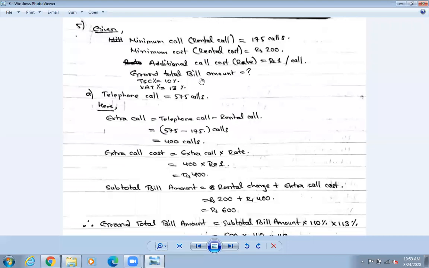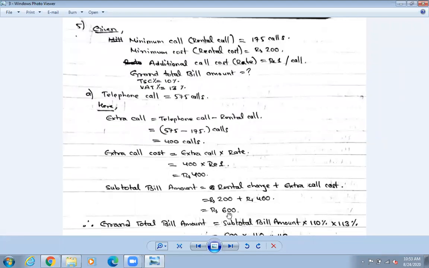So grand total bill amount. Find the grand total bill amount including 10% TSC, 13% VAT, and the following telephone calls are given as below. So grand total bill amount निकाल्नु भनेको छ. Okay, so TSC is given, VAT is given. So before grand total bill, we need to find out the subtotal bill. Okay, किनभने grand total bill को formula में के छ? Subtotal bill amount into 110% into 113%. This was the formula.